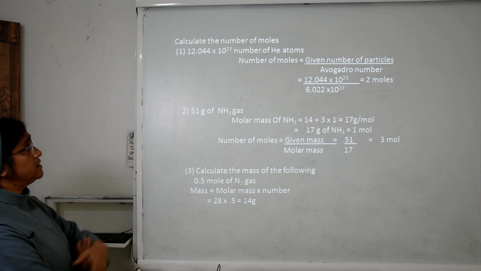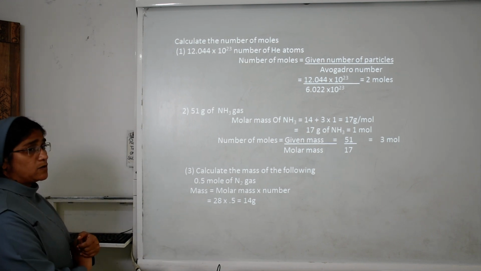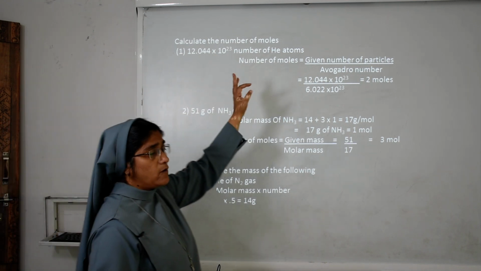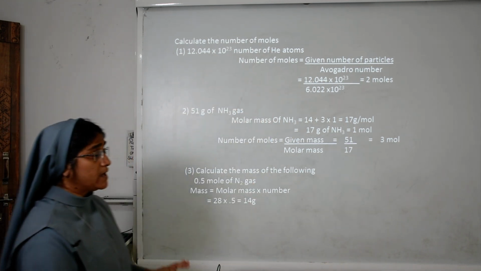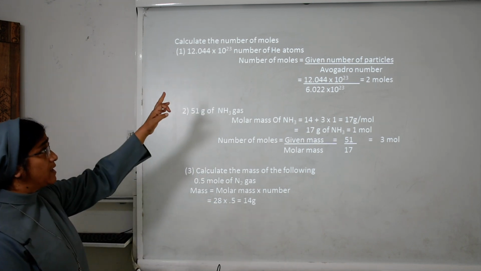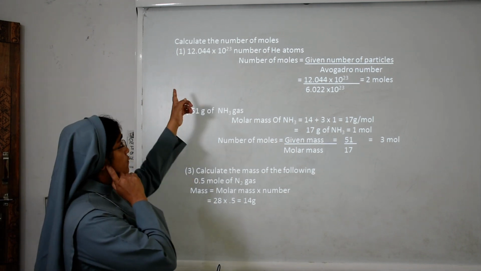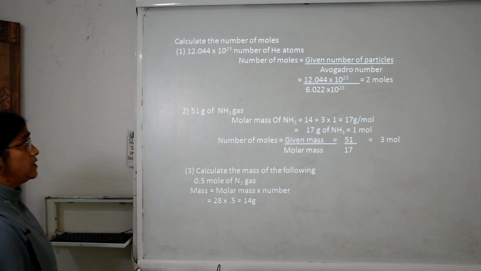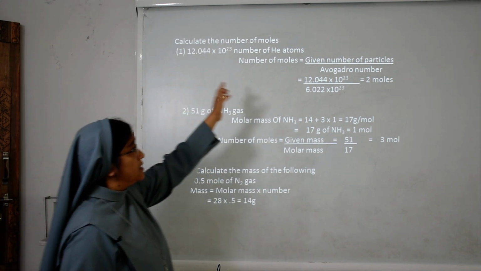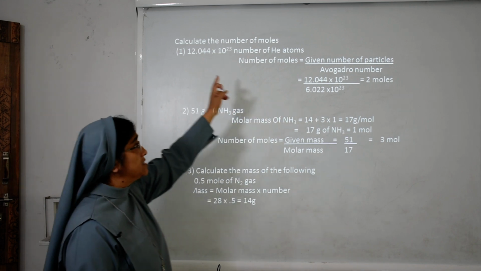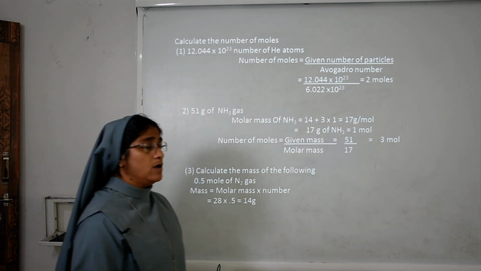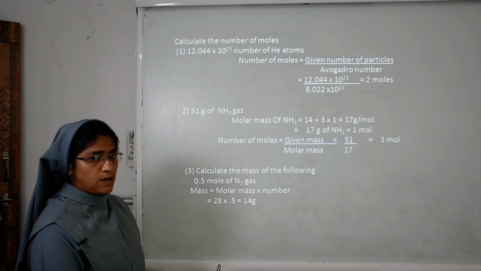So the first question: 12.044 into 10 raised to the power 23 helium atoms. So here, what is given? The number of particles of helium is given, that is 12.044 into 10 raised to the power 23. So in that case, we can write the given number of particles: 12.044 into 10 raised to the power 23.